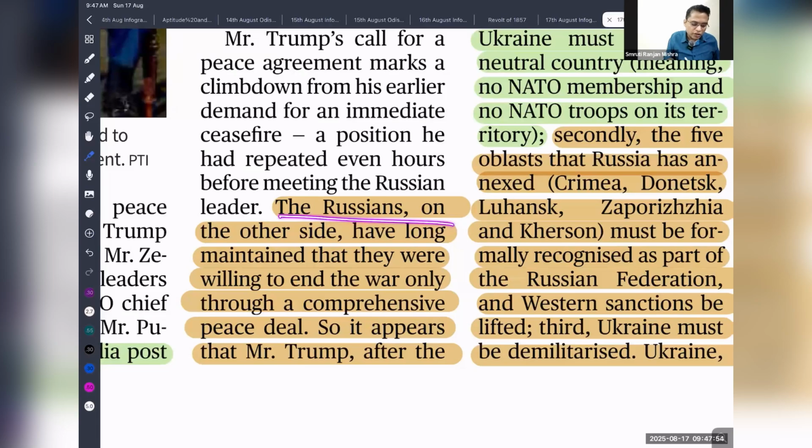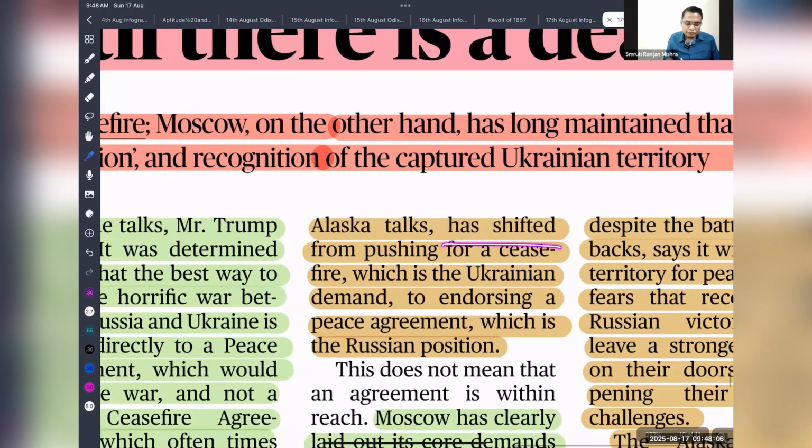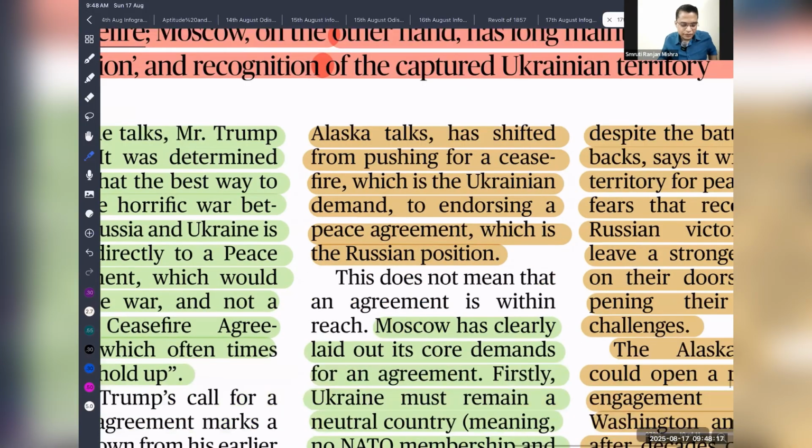Russia, on the other hand, has long maintained that it is willing to end the war only through a comprehensive peace deal. So Russia wants a comprehensive peace deal. It appears that after the Alaska talk, Donald Trump has shifted from pushing the ceasefire, which was demanded by Ukraine, to ensuring a peace deal. Earlier he focused on the ceasefire; now he is shifting from the ceasefire to the signing of an agreement.